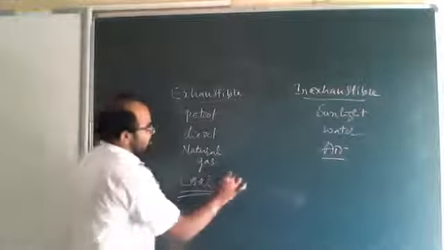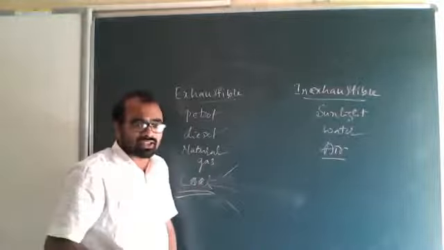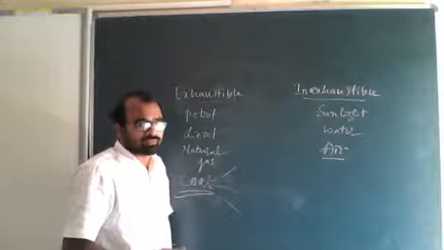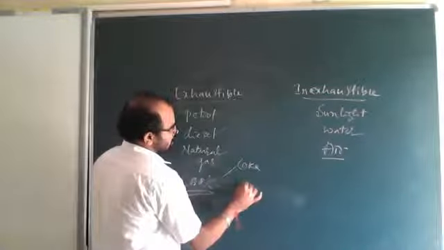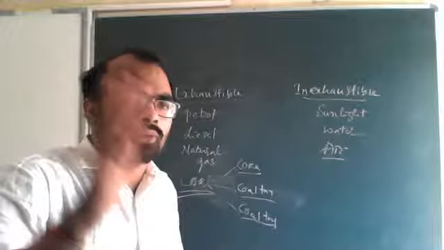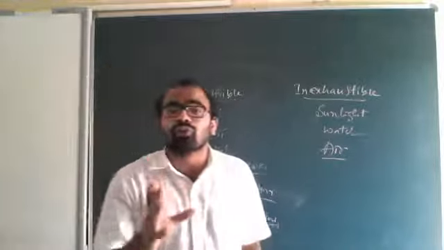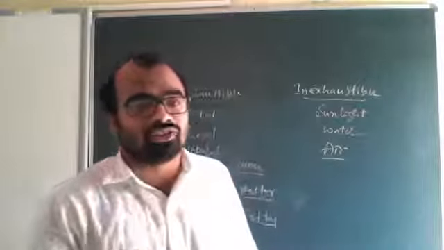We study coal again, how it is extracted. The forms of coal, coke, coal tar, coal gas we studied, their uses and the points regarding them. After that we studied petroleum products and their uses, which is very important.